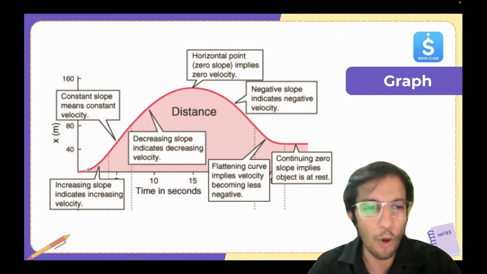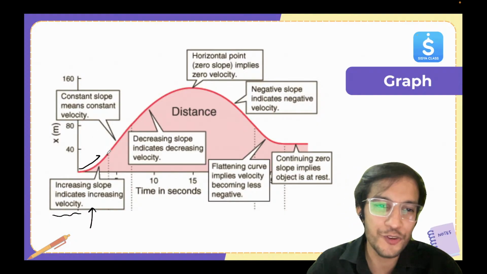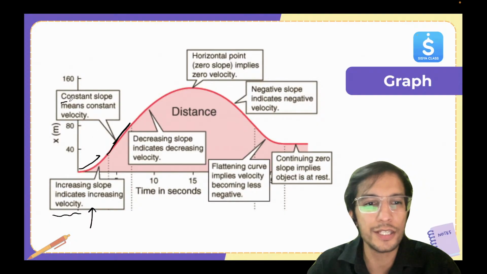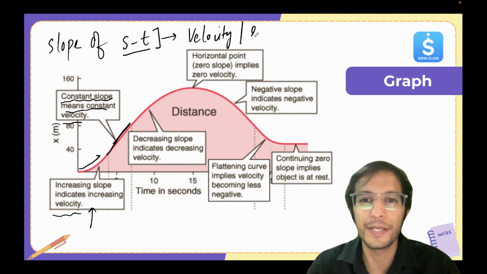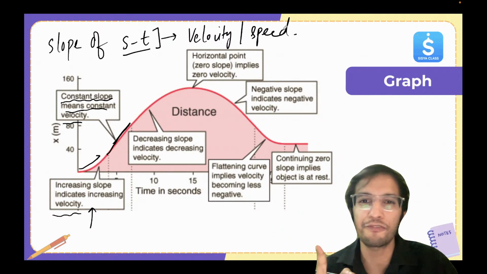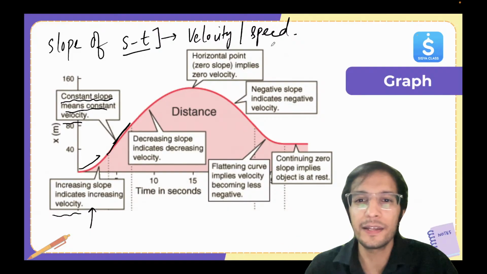Look here. Now, first one, the slope was increasing, right? The slope was increasing. So here it indicates that velocity is increasing. And then it's becoming a straight line. The slope is constant. That means the velocity is constant. The slope of the ST graph, which is the displacement or distance time graph, gives me what? It gives me velocity or speed. If it is a displacement versus time graph, it will give me velocity. If it is a distance time graph, then it will give me speed.